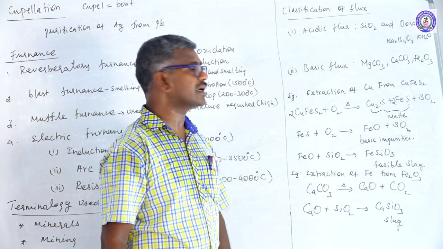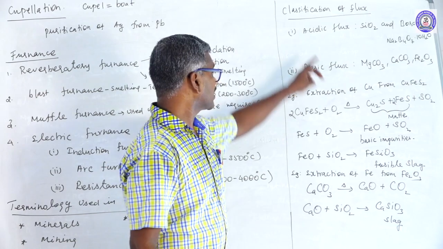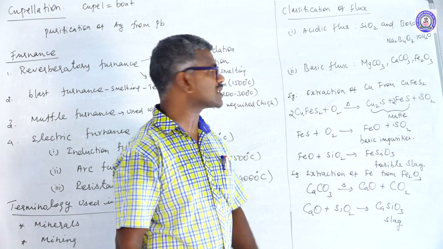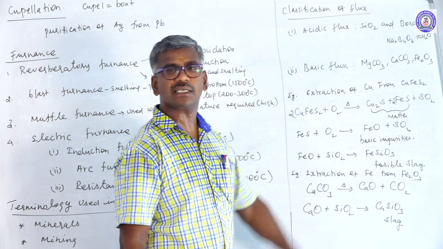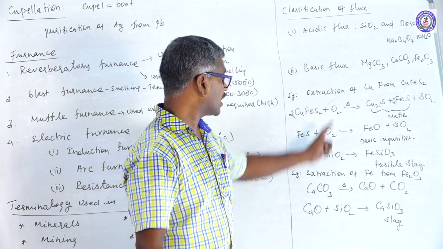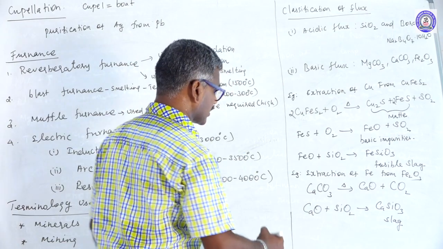This is called classification of flux. Classification of flux, there are two types. First one is acidic flux, examples silica and borax. Another one is basic flux, examples magnesium carbonate, calcium carbonate. Another one is iron oxide. Last one is slag.